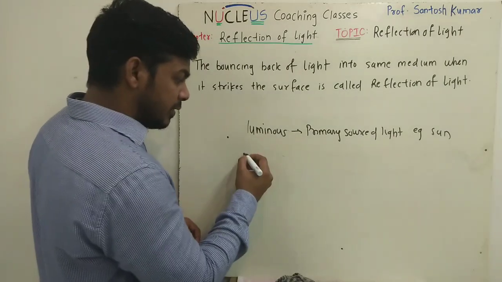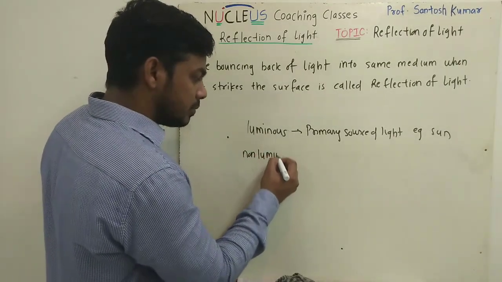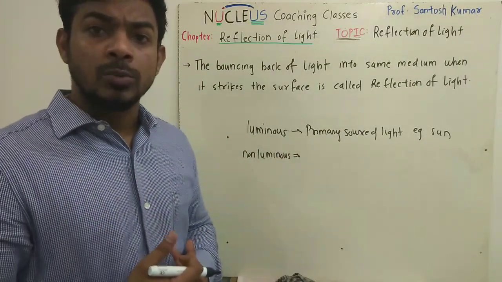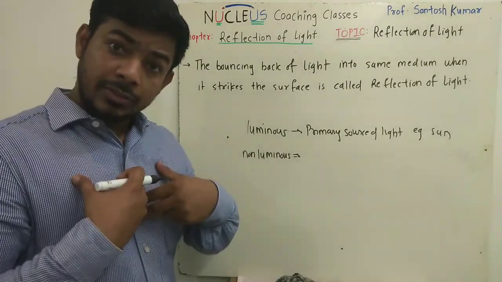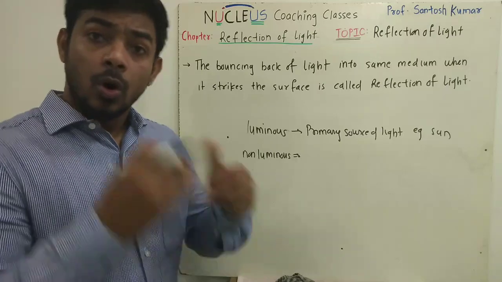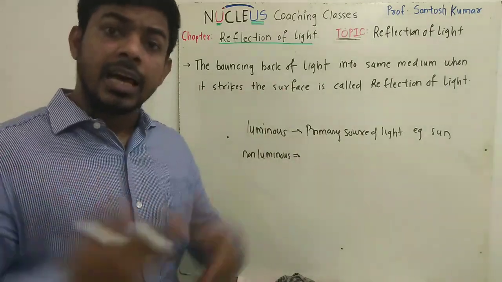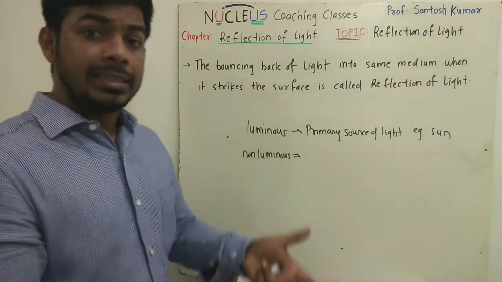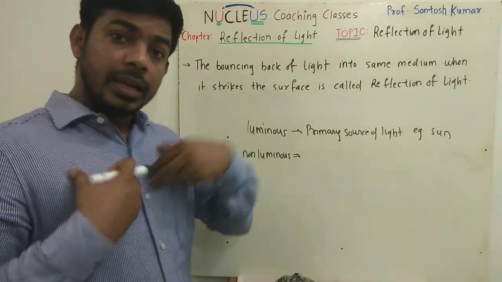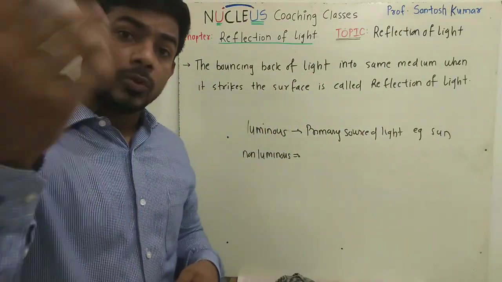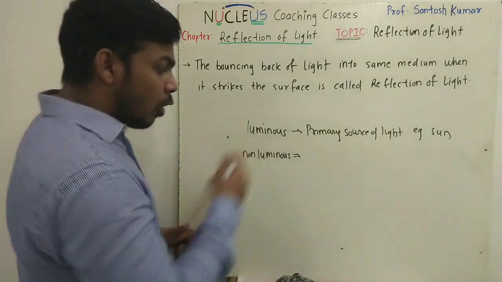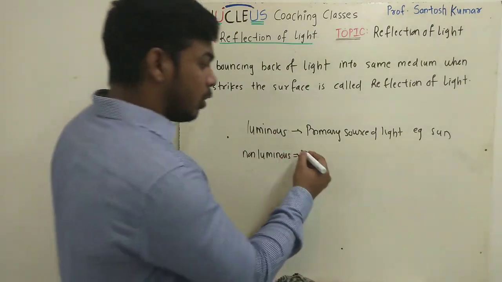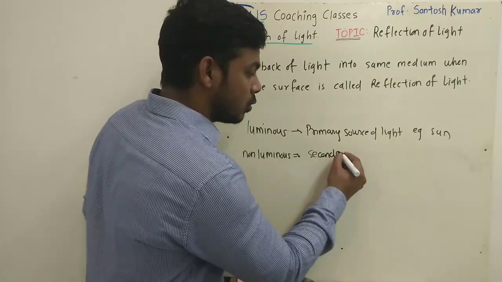But there are certain objects which are called non-luminous, and still we can see such objects. We are non-luminous objects, we don't have any light of our own, but you can see us, or we can see the world around us, only whenever light strikes us. Can we see ourselves in the dark? No, we cannot. Now you can see me because some light is incident on me and it is getting reflected from my body. So what is a non-luminous object? The object which cannot emit light of its own. You can call such an object a secondary source of light.